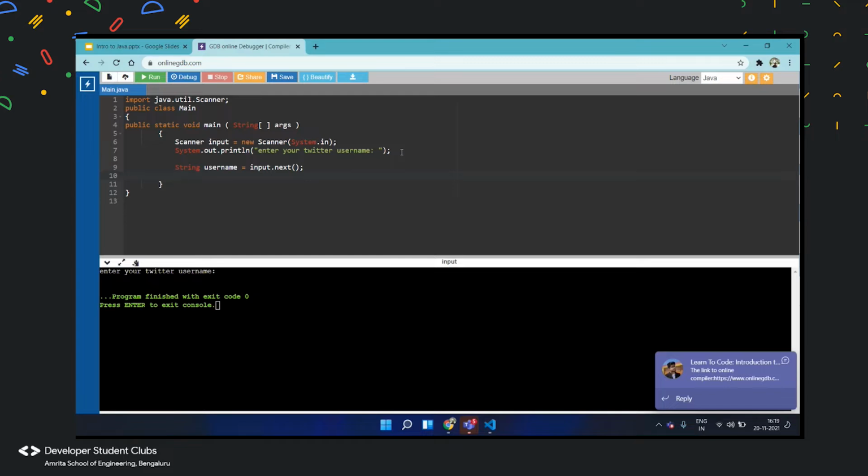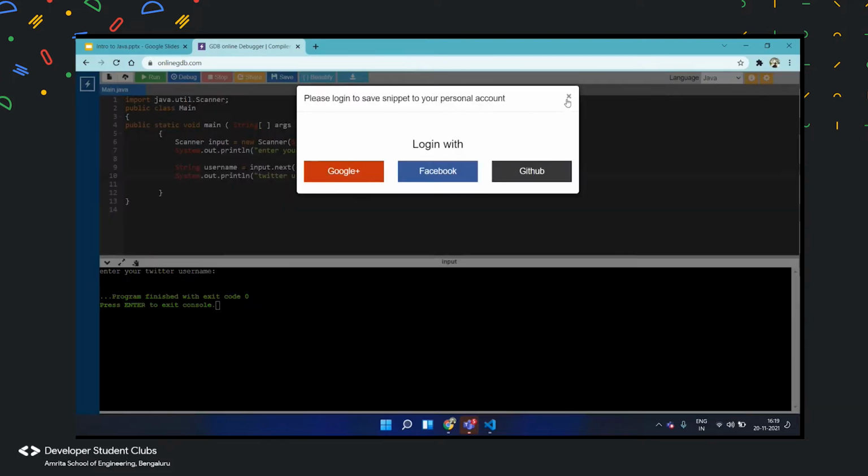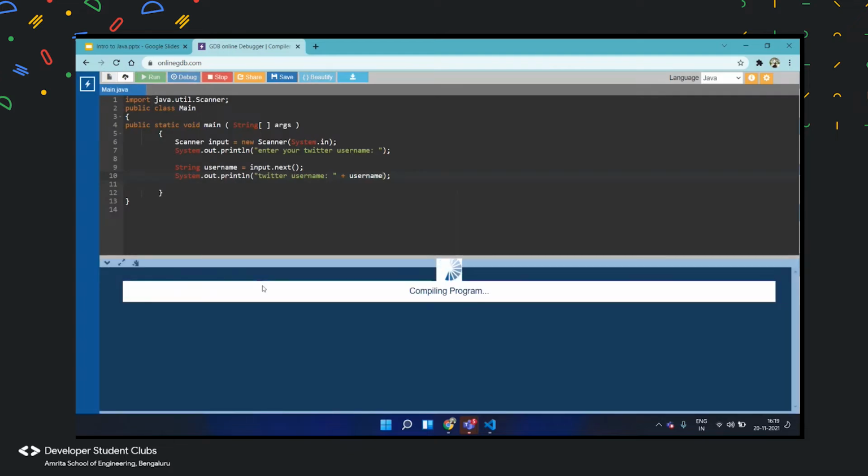And now again System.out.println. I can do this, and then you can just write "Your Twitter username is" plus username. So this basically gives the output, and we'll run it.